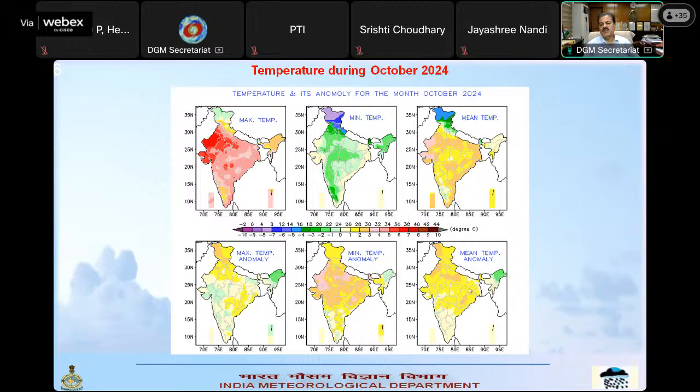The mean temperature reflects more or less the pattern of minimum temperature. Because of the higher minimum temperature, the mean temperature was higher than normal in major parts of the country, except some parts of northeastern states.